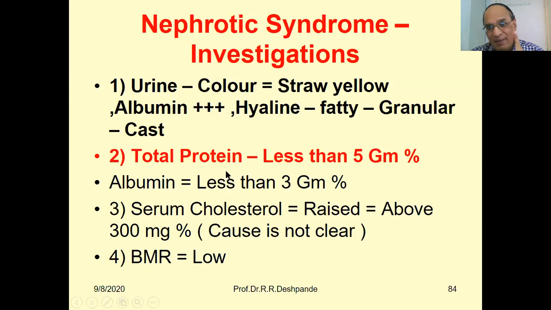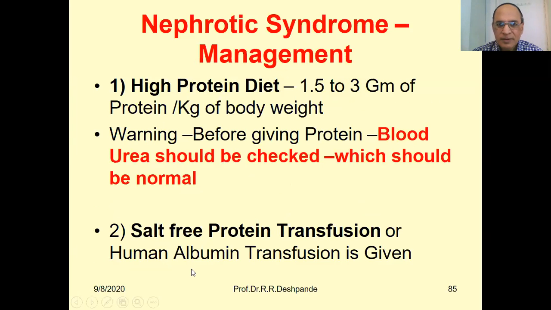Now, blood is also examined, and it is found that proteins are less in the blood, that is hypoproteinemia. The amount will be less than 5 gram percent. Can you follow this cursor? Albumin less than 3 gram percent. But serum cholesterol in the blood examination will be raised, above 300 milligram. Normally your cholesterol, my cholesterol, should be below 200 milligram percent. Basal metabolic rate, BMR, will be low. Okay. Next, what is the management?